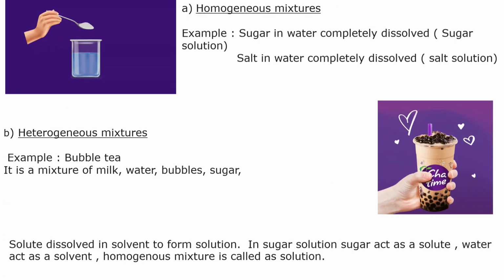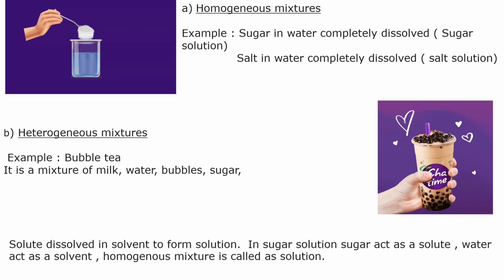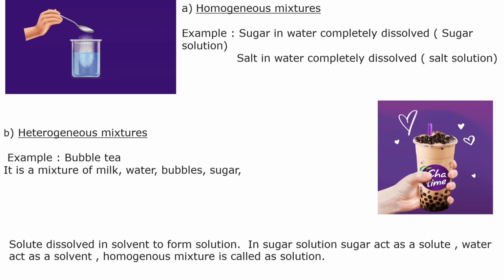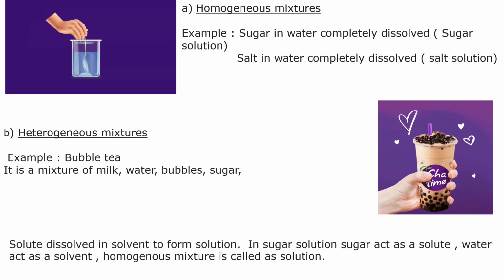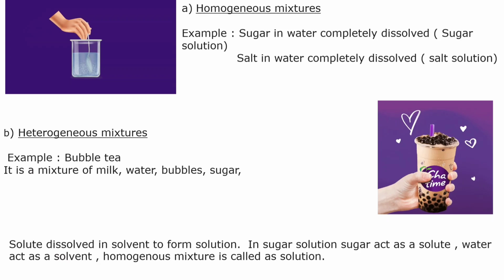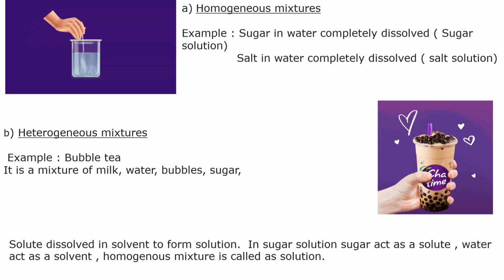As I already told you, examples of homogeneous mixtures are sugar in water and salt in water, where the solute completely dissolves. An example of a heterogeneous mixture is bubble tea. Bubble tea is a mixture of milk, water, bubbles and sugar, so we can identify the components present in it. A solute dissolved in a solvent forms a solution. In a sugar solution, sugar acts as the solute and water acts as the solvent, so it dissolves to form a homogeneous mixture, which is called a solution.